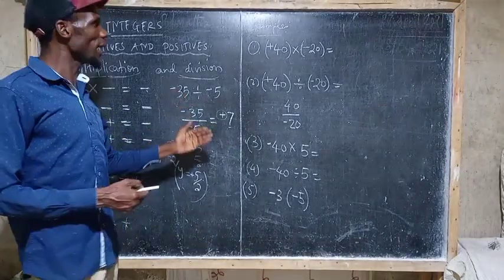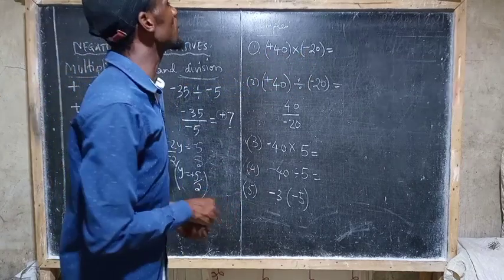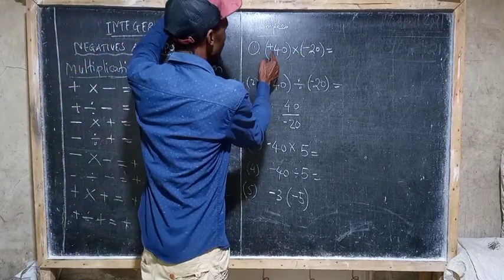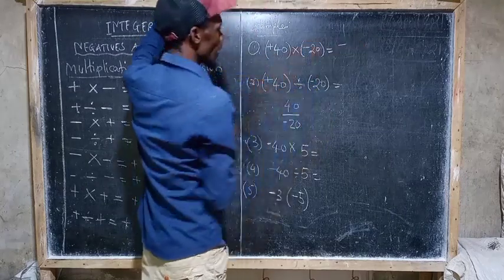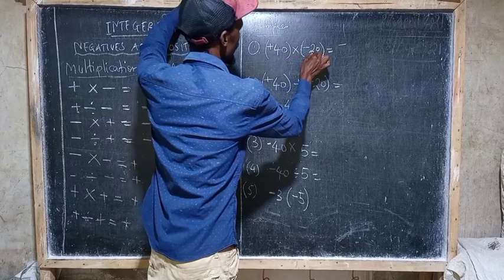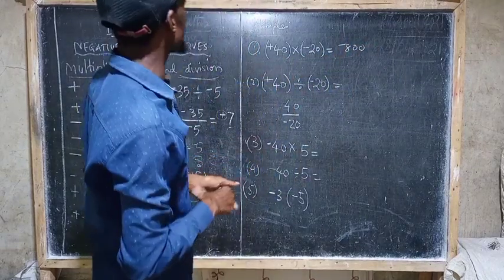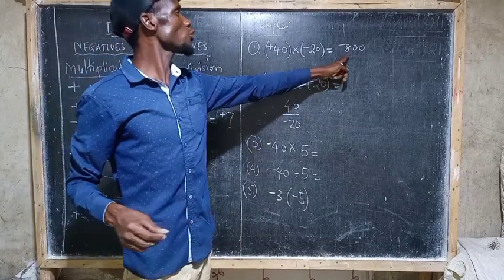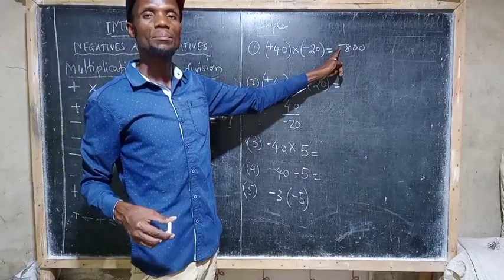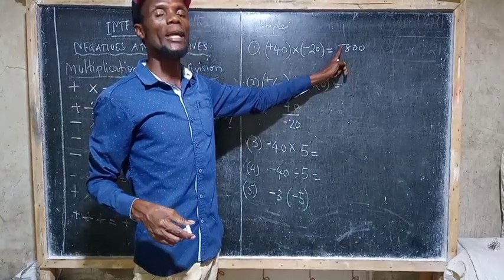But if you find there is a positive times negative, the answer will be negative. For this one, positive times negative, the answer is negative. Then it is 40 times 20, which is equal to 800. What is the difference between the normal number and this integer? The number should be written with its sign behind it. Behind this number we put negative.